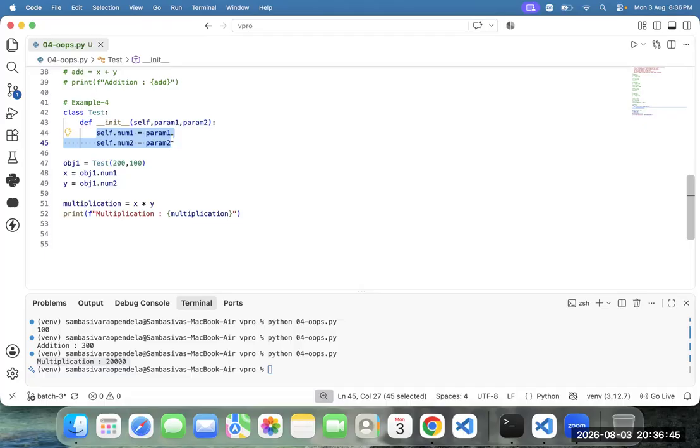Samba, I need some clarity. You said num1, num2, initialized in the class, are instance variables. But def underscore init is the constructor. Even in the constructor, we can declare num1, num2 as instance variables because you declared them with self. Exactly. I'm just clarifying whether my understanding is correct. Correct only. Thank you.